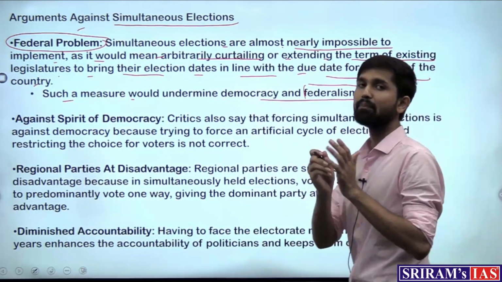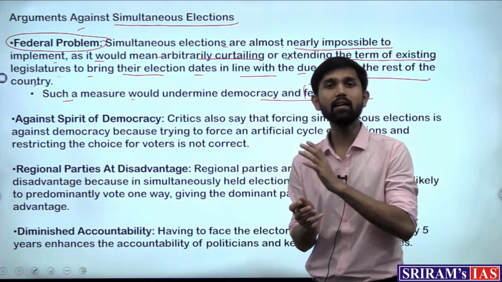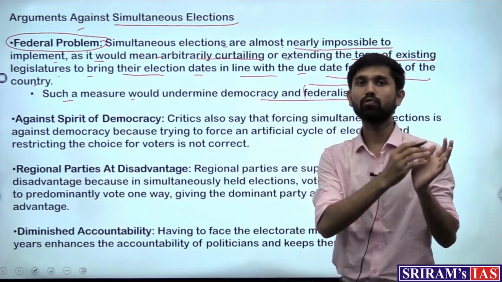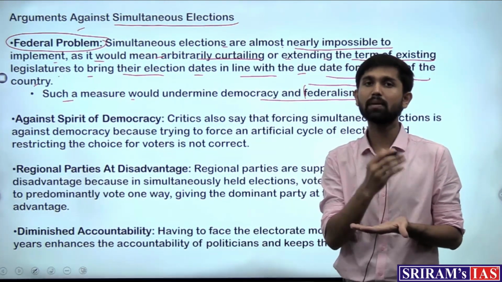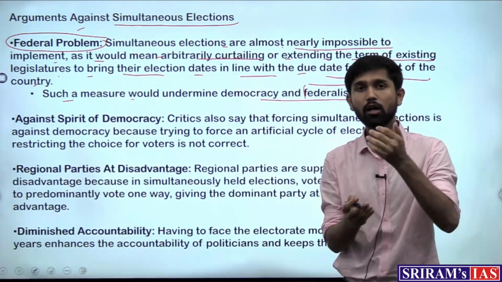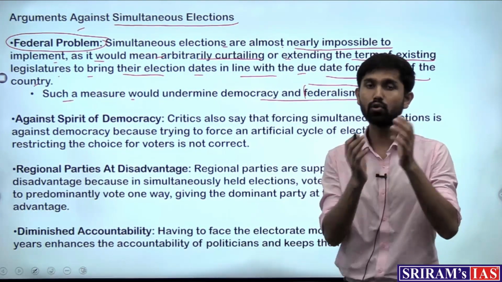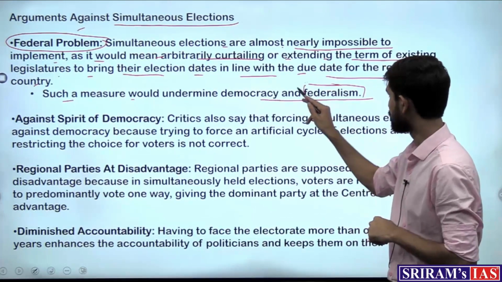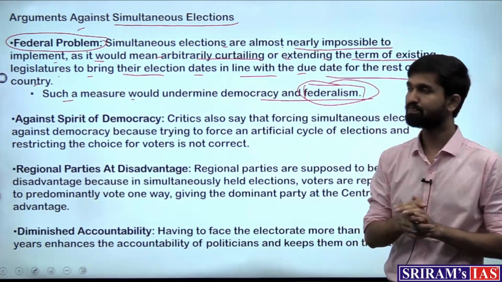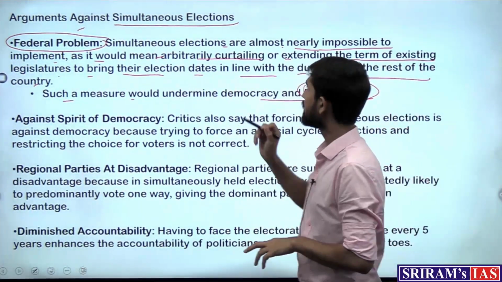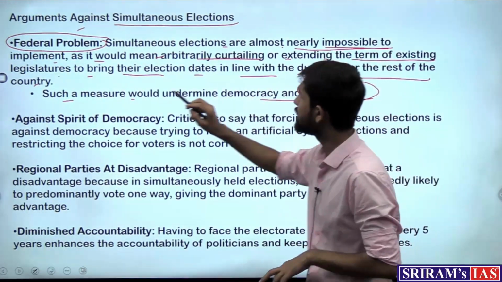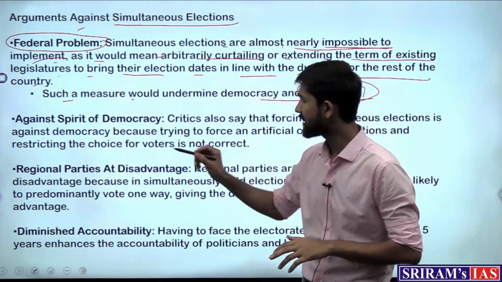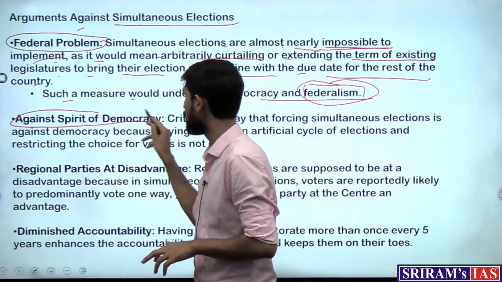So currently the implementation problem which stands is that the terms of all state legislative assemblies are very different. When they finish their 5-year term is very different from some other states. To implement this would mean to curtail some time period for some assemblies, and that would create a problem for the federal principle. That is why one argument is saying that it is very difficult or near impossible to implement at once. Then second is that it is against the spirit of democracy.